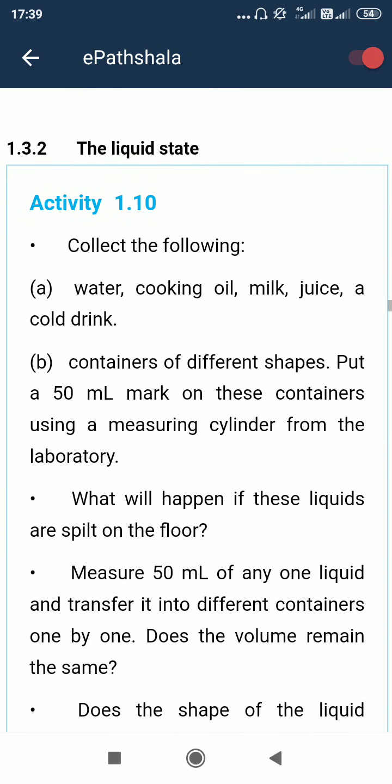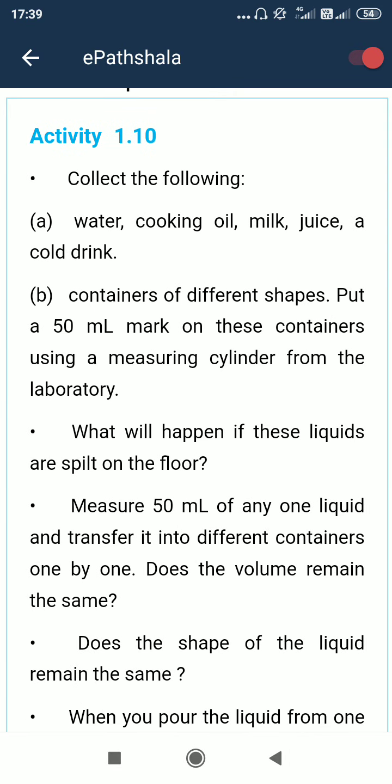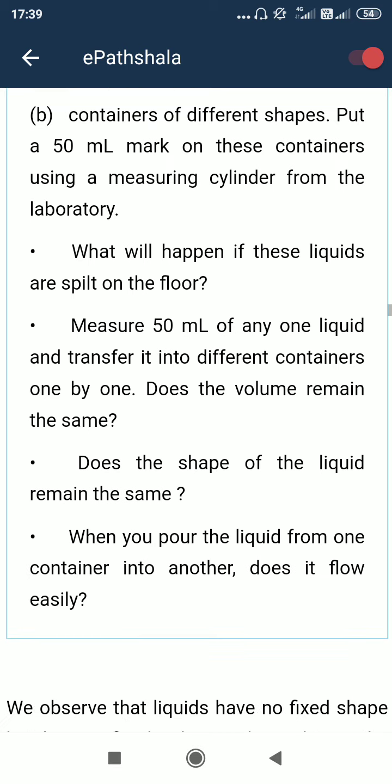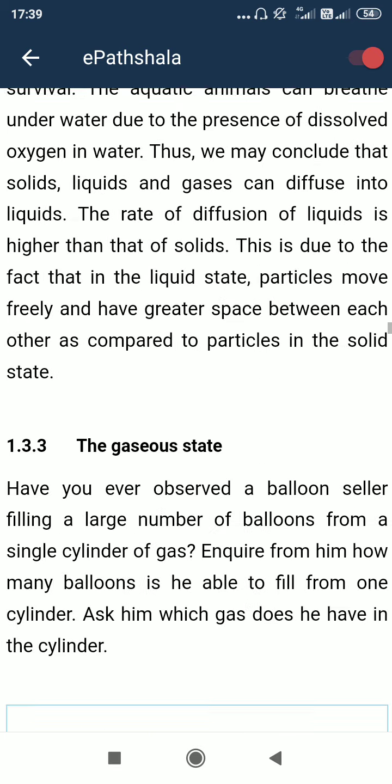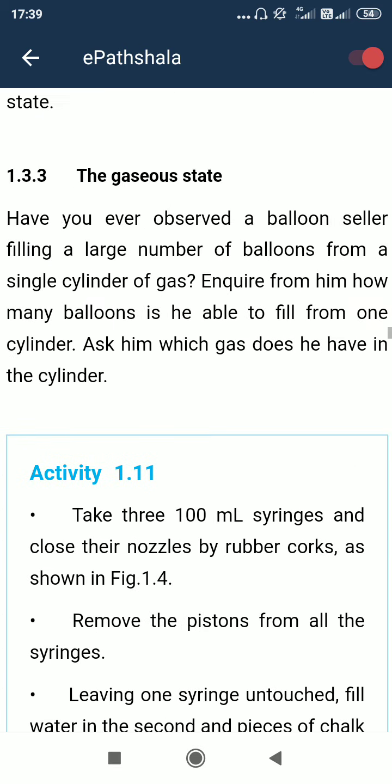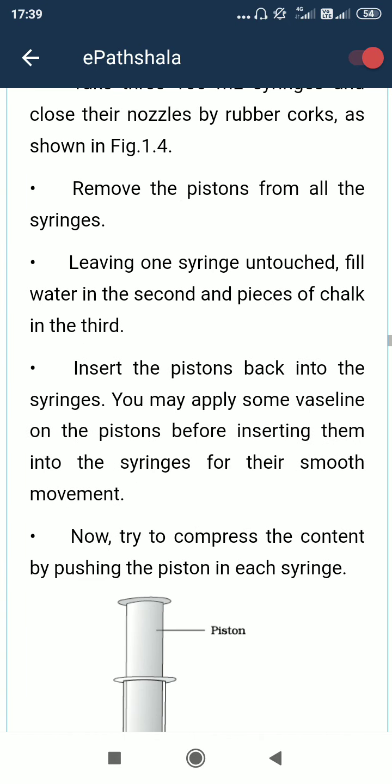Likewise, they are free to move. Okay, so solid state has shape, liquid state has no shape, gaseous state has no shape. Solid state has specific volume, liquid state is also having specific volume, but gaseous state is not having any specific volume. Okay, so these are the primary or basic features.